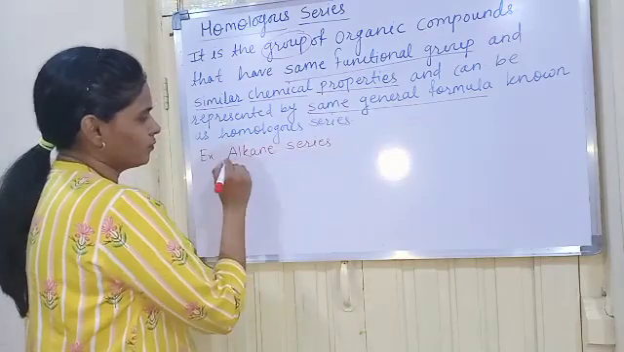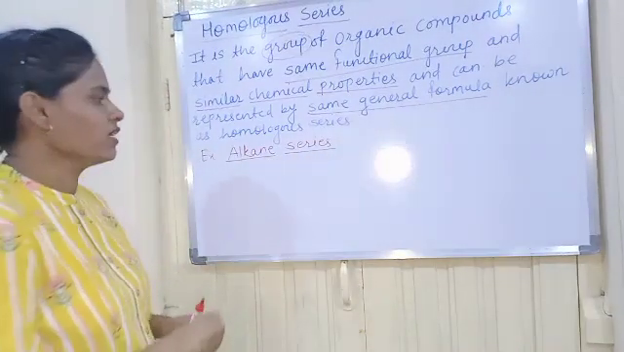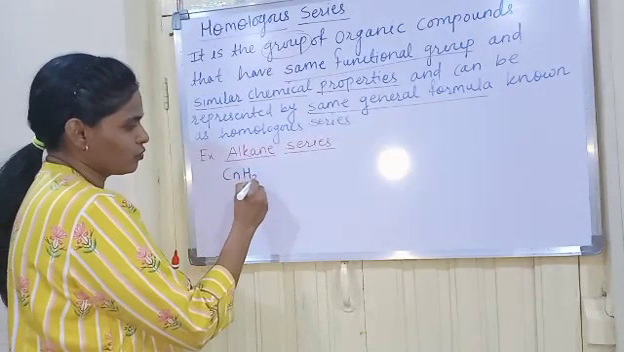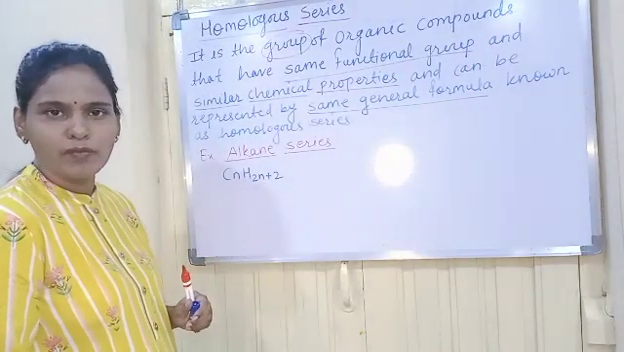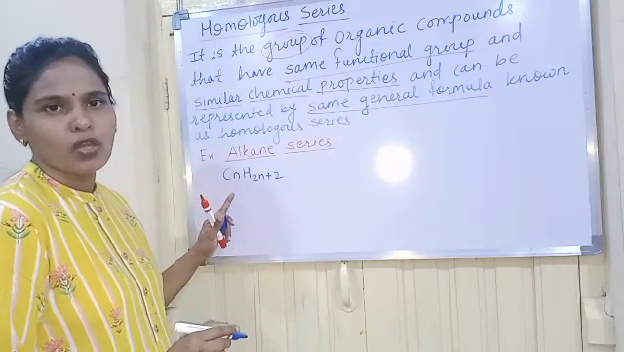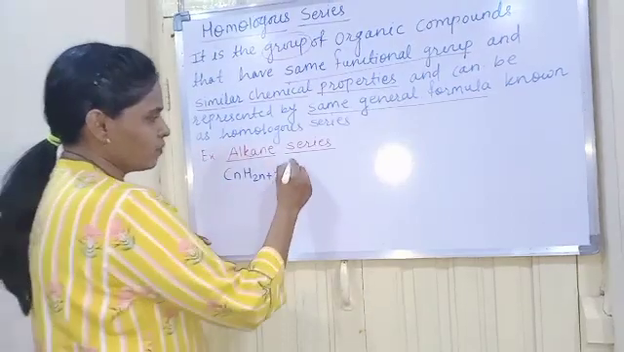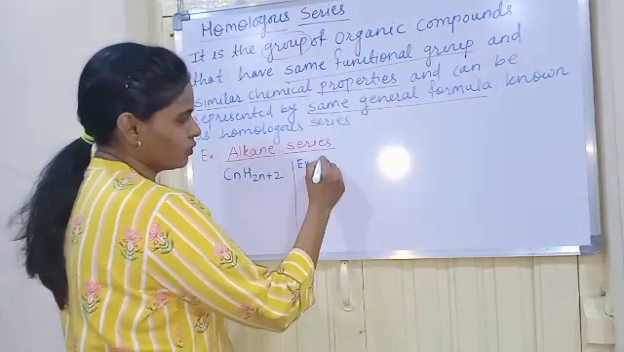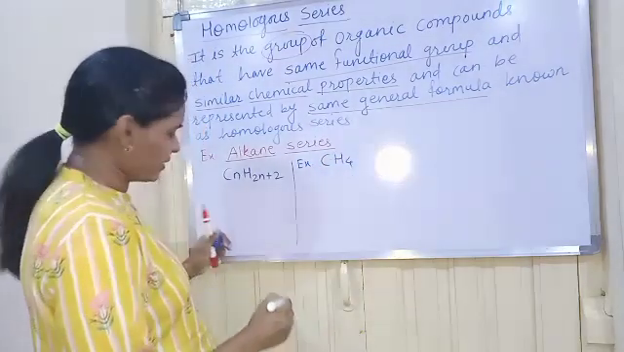Now here, we know that the general formula of the alkane series is CnH2n+2, and this general formula is the same for all the compounds that belong to the alkane series. Now, example: the first example of the alkane series is methane, which is the first member of the alkane series.